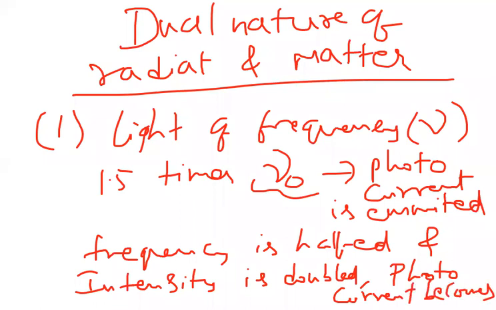This is the question. The light of frequency 1.5 times the threshold frequency, photocurrent is emitted. Now frequency is halved and intensity is doubled. What will happen to the photocurrent?